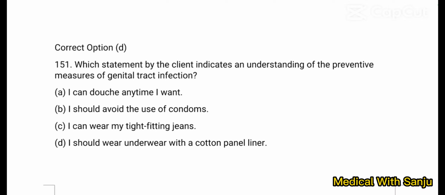Question number 151. Which statement by the client indicates an understanding of the preventing measures of genital tract infection? Option A, I can touch anytime I want. Option B, I should avoid the use of condoms. Option C, I can wear any tight fitting jeans. Option D, I should wear underwear with a cotton panel liner.